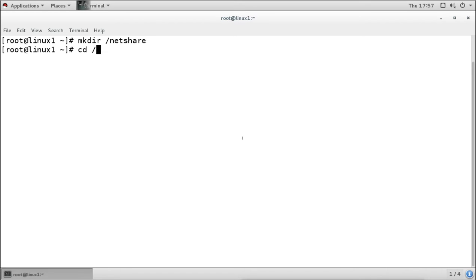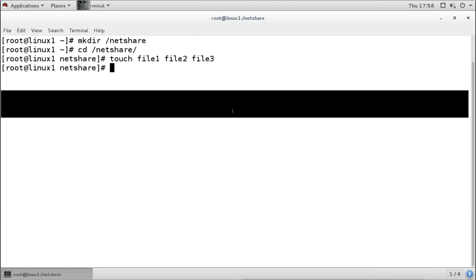For that I will put some data under the directory: file1, file2, file3. I have added some files in this directory so that when we share the directory, we can see the files from the other side.